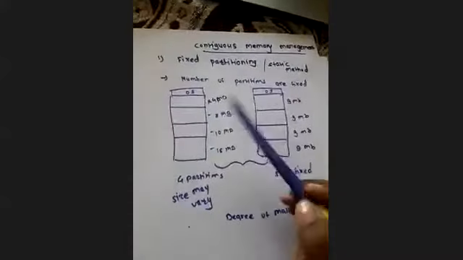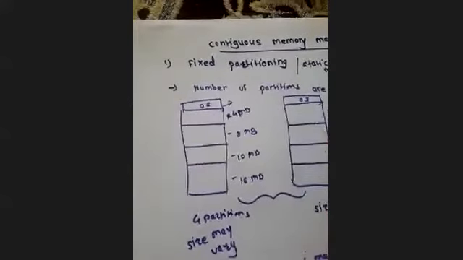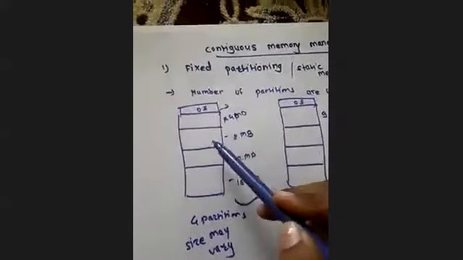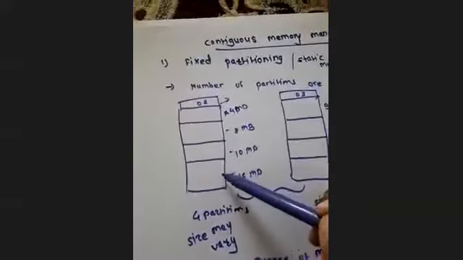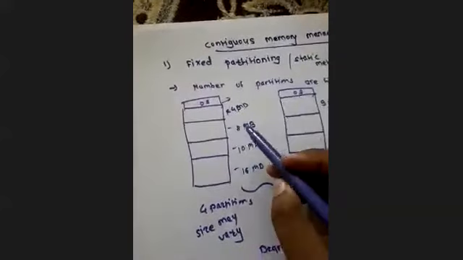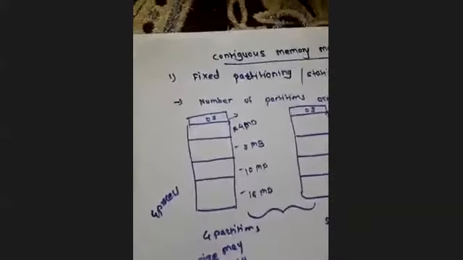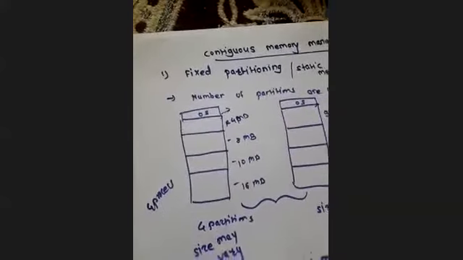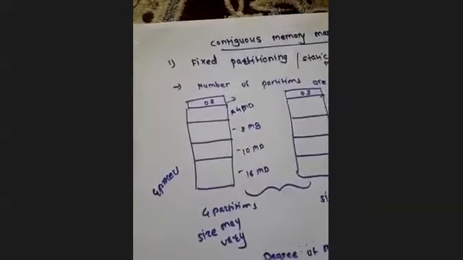If you say OS, I'm asking about the processes, right? How many extra processes can I retrieve from the secondary memory to the main memory in this condition? We have a total of 4 partitions. We have divided our entire memory into 4 partitions. So only 4 processes can reside in this main memory at the same time, because we have only 4 partitions with the sizes of 4 MB, 8 MB, 10 MB and 16 MB.